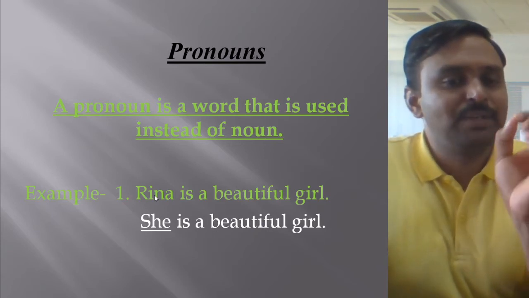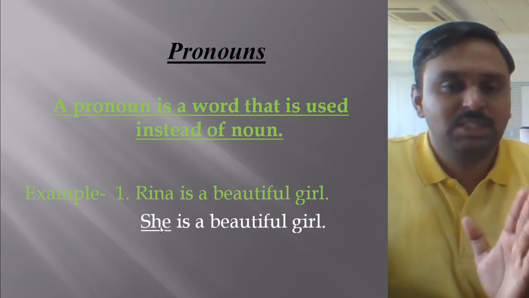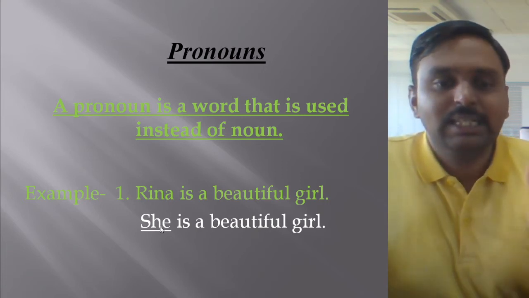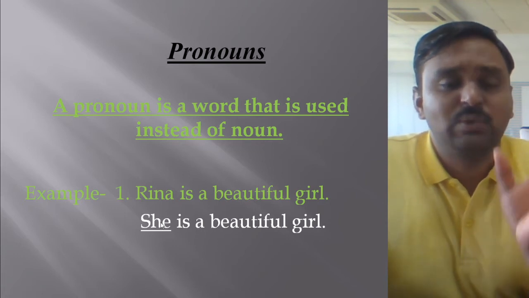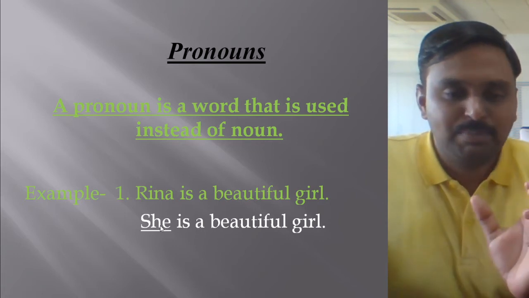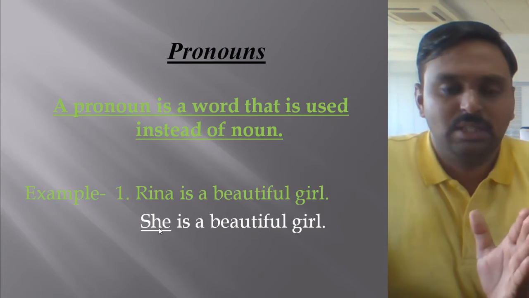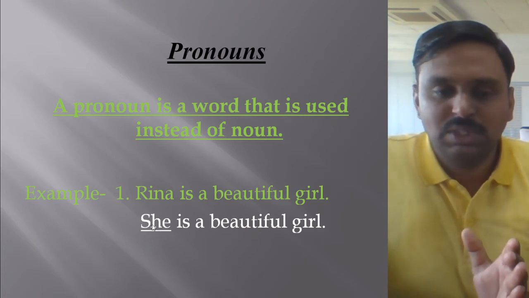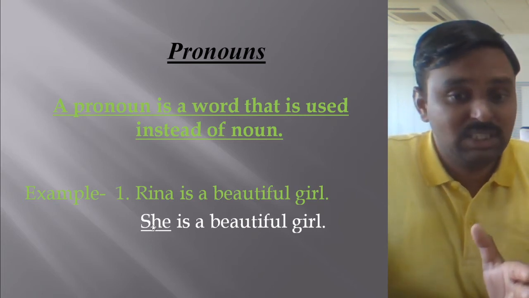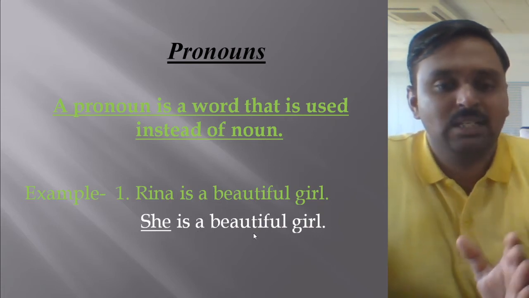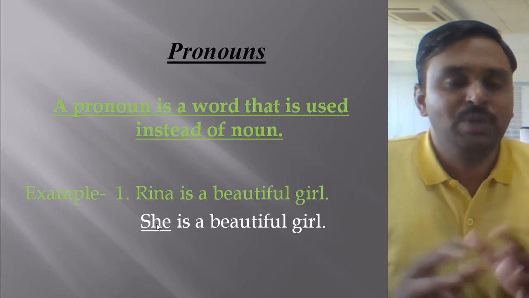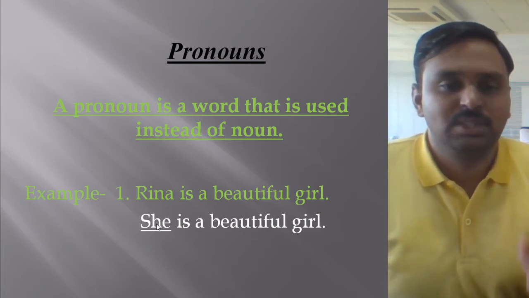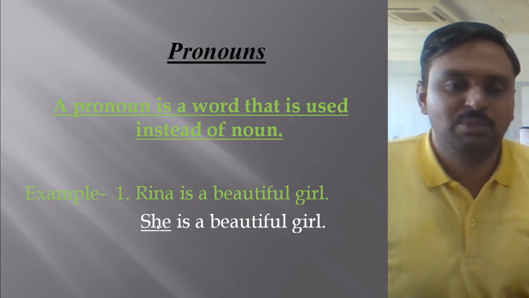So in the place of Reena, I will use she, because it is also referring to a particular girl. For that purpose, we use the pronoun she. So I have not used the word Reena again, I am using she. So she is a beautiful girl. So he, she, it, you, they are examples of pronouns. That's the important point we learn from this pronoun.